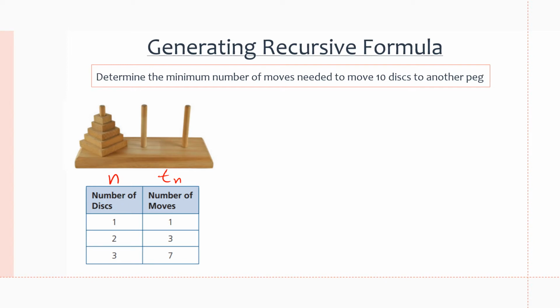Well, we can actually find a recursive formula instead of a general term in this case, because we can say that t of n equals 2 times t of n minus 1, plus 1. For example, let's take t of 2. We're trying to find the term in the second position. If we plug in t of 2 minus 1, which is t of 1, we get 2 times 1, plus 1, and t of 2 is going to be 2 plus 1, which is 3.